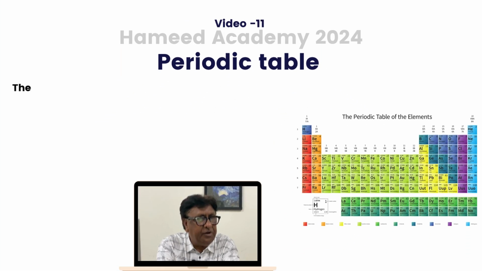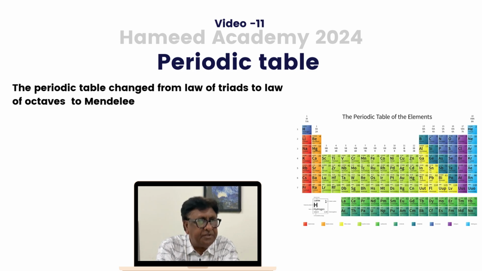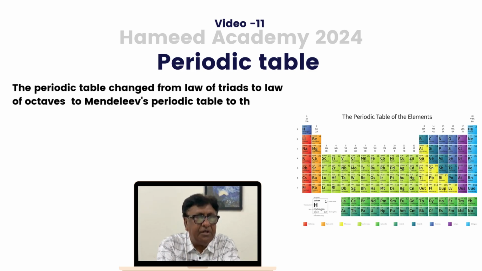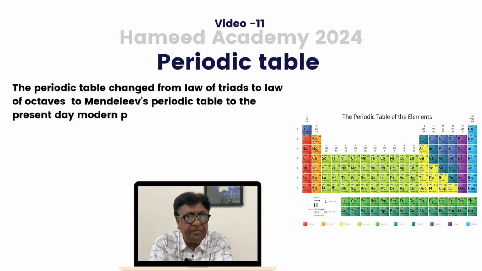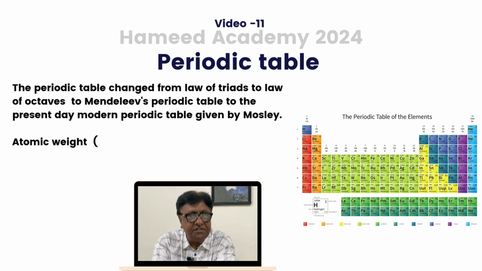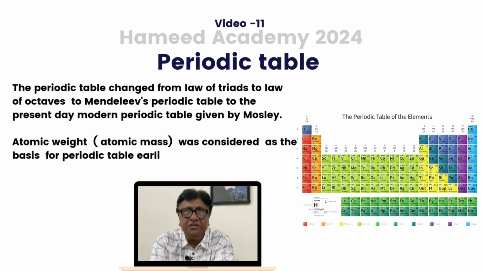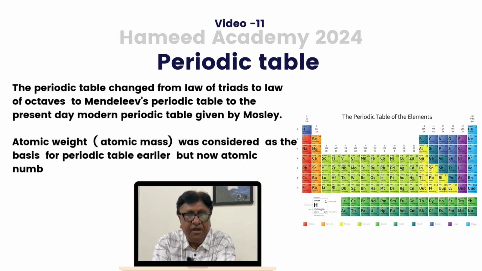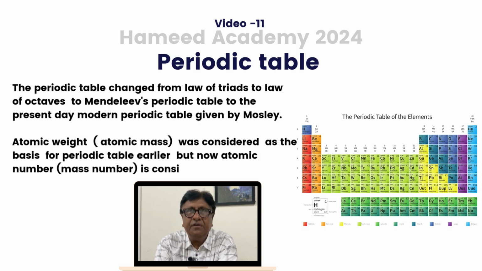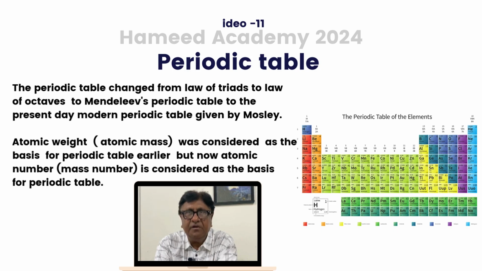Periodic table. The periodic table changed from law of triads to law of octaves to Mendeleev's periodic table to the present day modern periodic table given by Moseley. Atomic weight, which is also called atomic mass, was considered as the basis for the periodic table earlier. But now atomic number, which is also called mass number, is considered as the basis of the periodic table. This also shows that science is dynamic in nature.